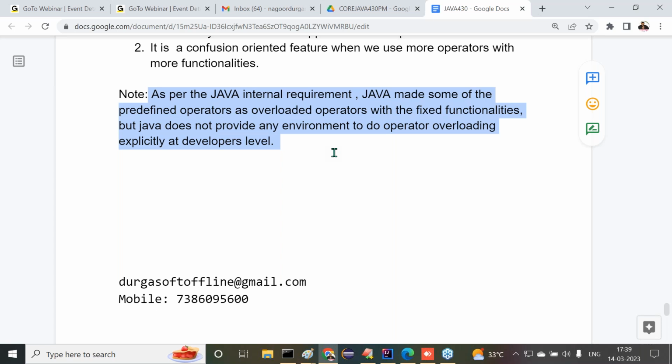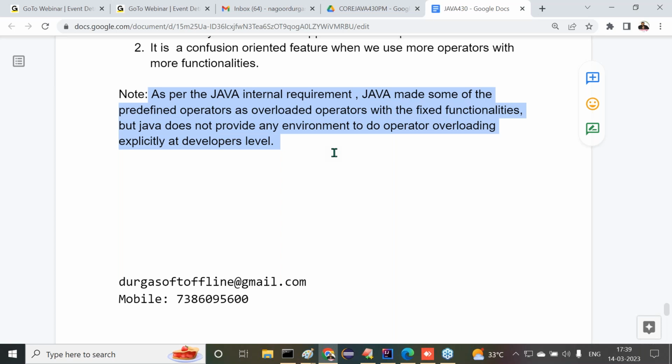If a developer wants to define operator overloading explicitly, it is not possible. But some of the predefined operators are already declared as overloaded operators with fixed functionalities. If we want to use them, we can use them. But if we newly want to define our own operator overloading, Java does not support that feature.